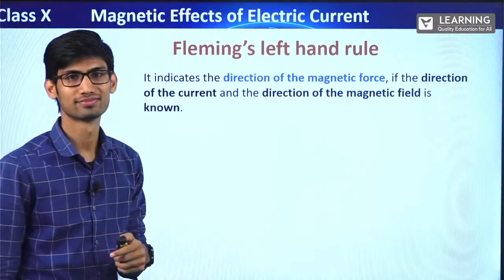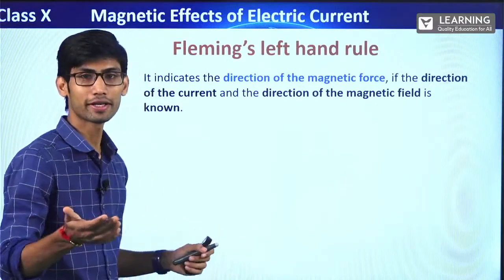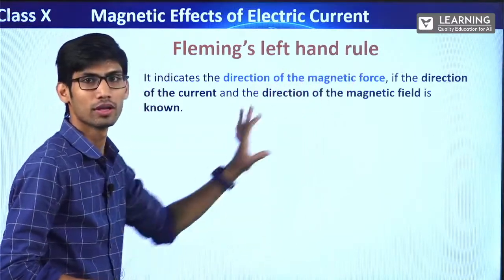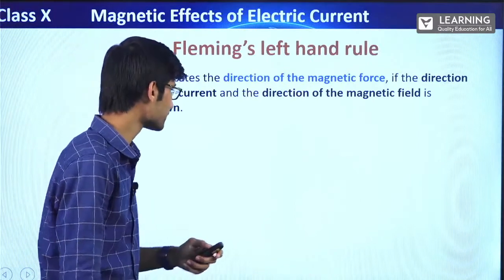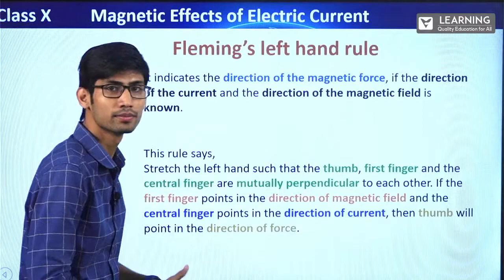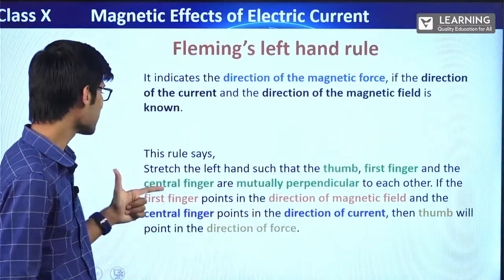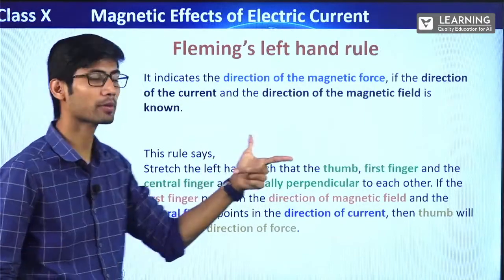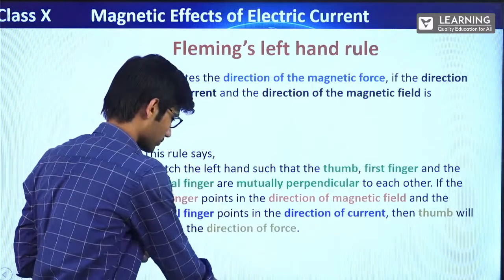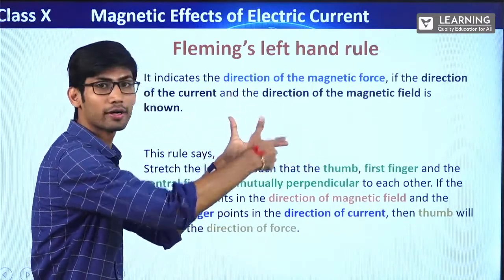How? The way we saw the right hand thumb rule, that was the right hand. Now this is the left hand rule. What this rule says is, stretch the left hand such that the thumb, the first finger and the central finger are mutually perpendicular to each other. See, this and this and this are perpendicular, right?